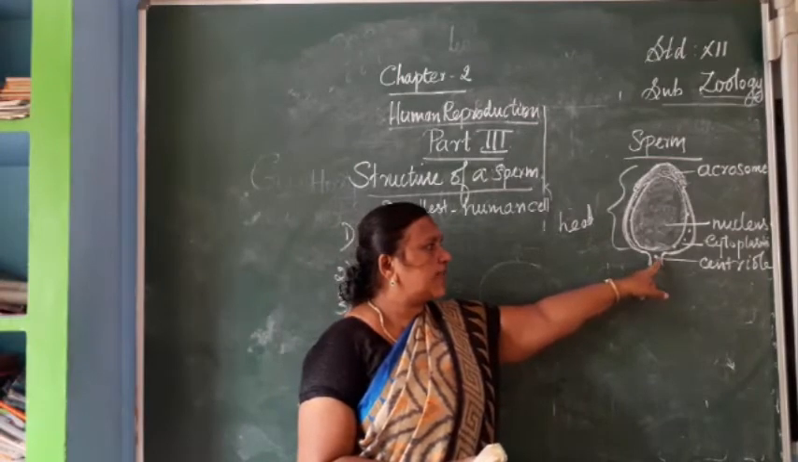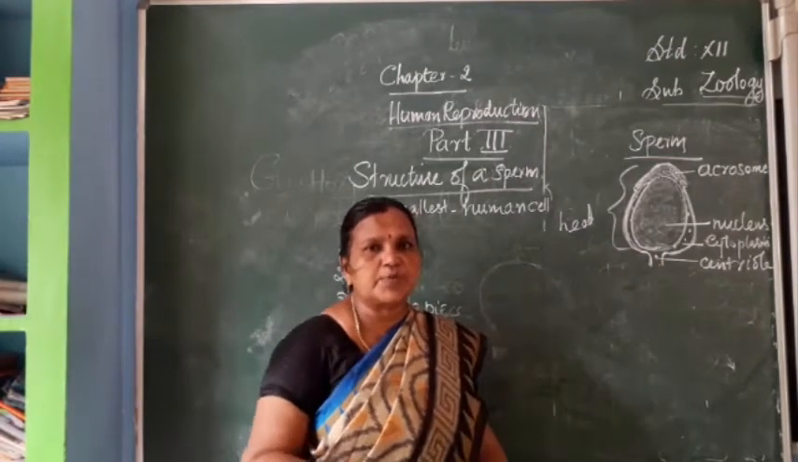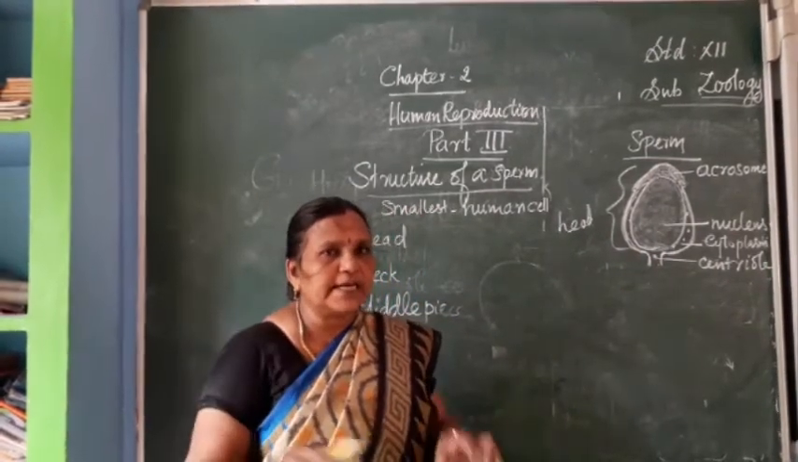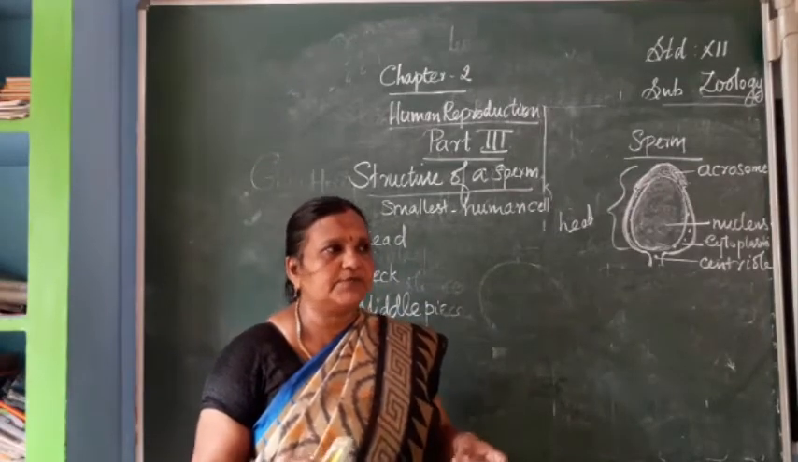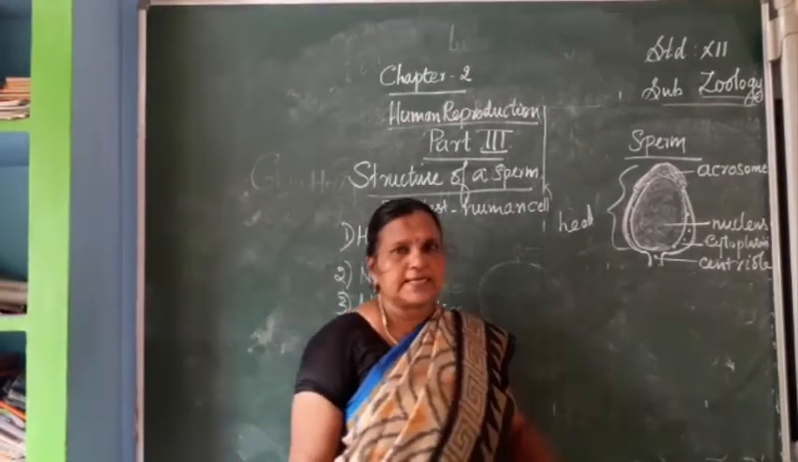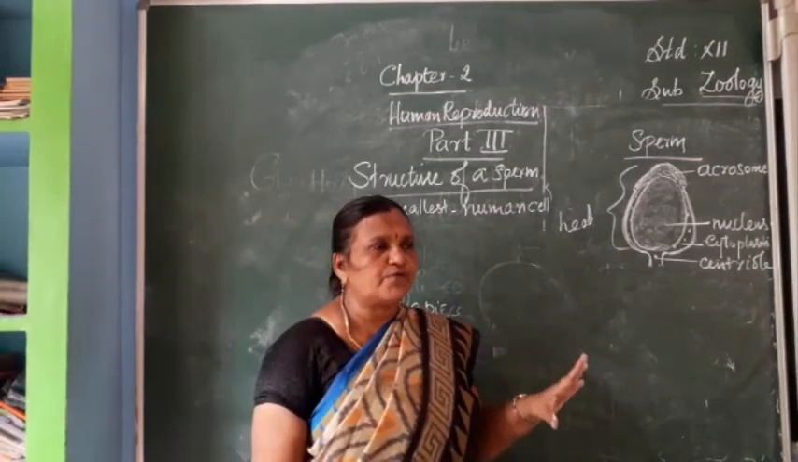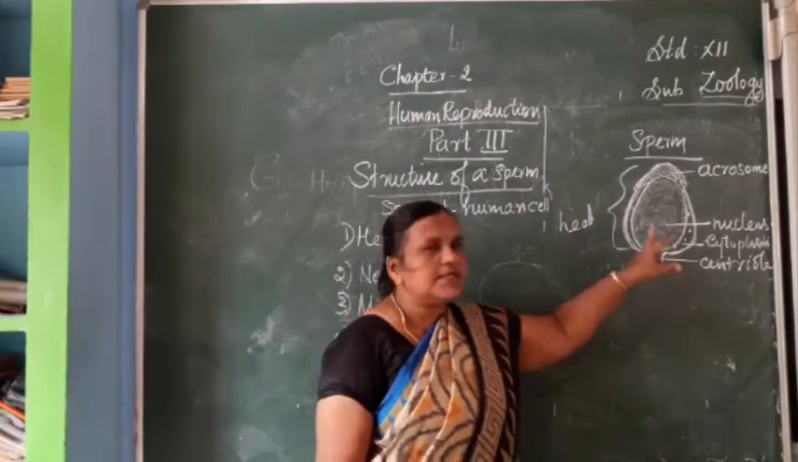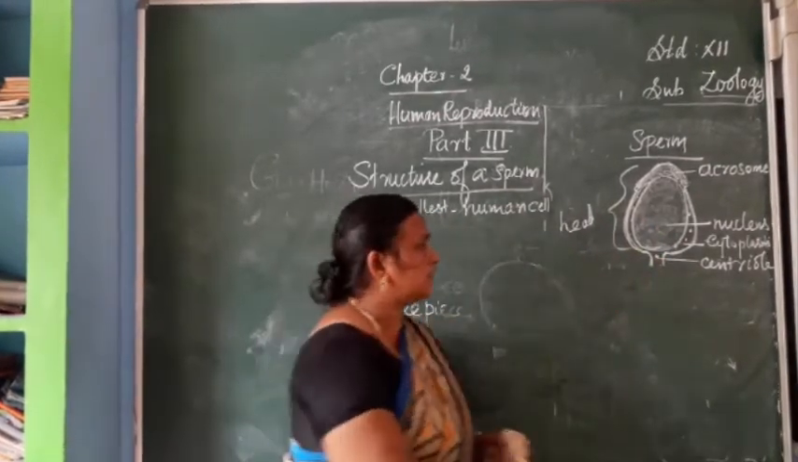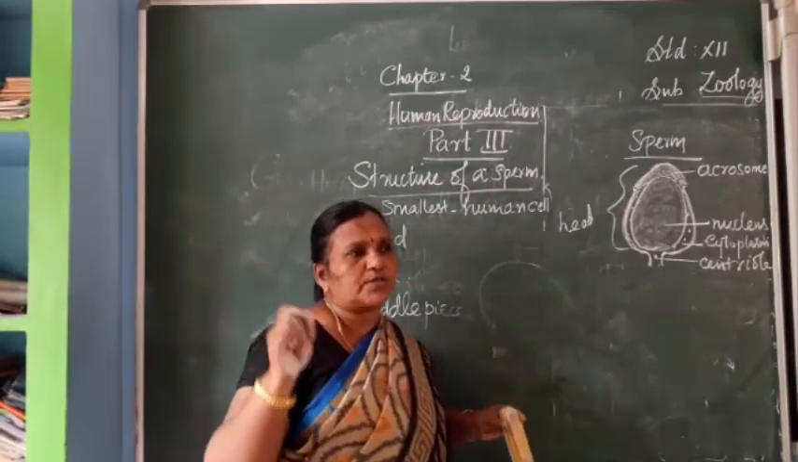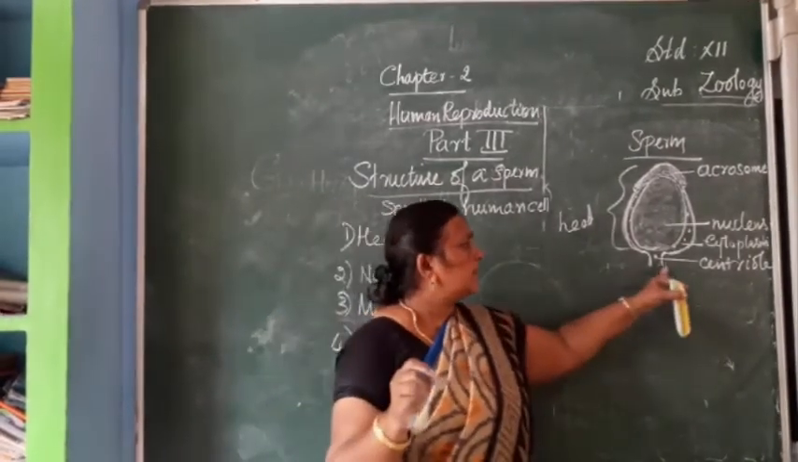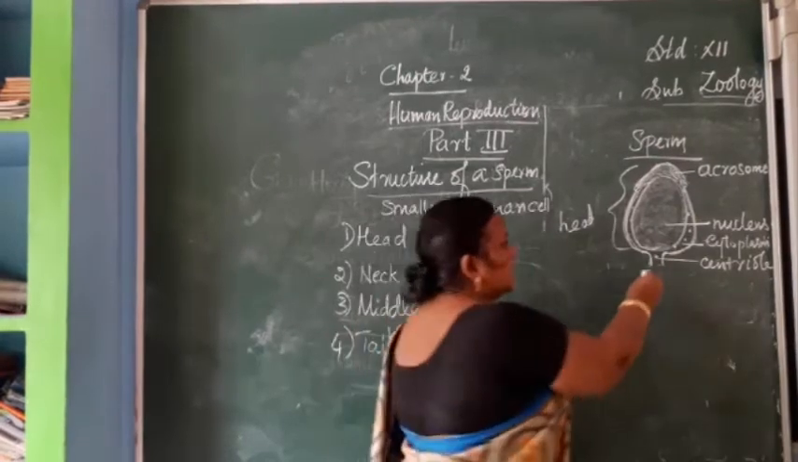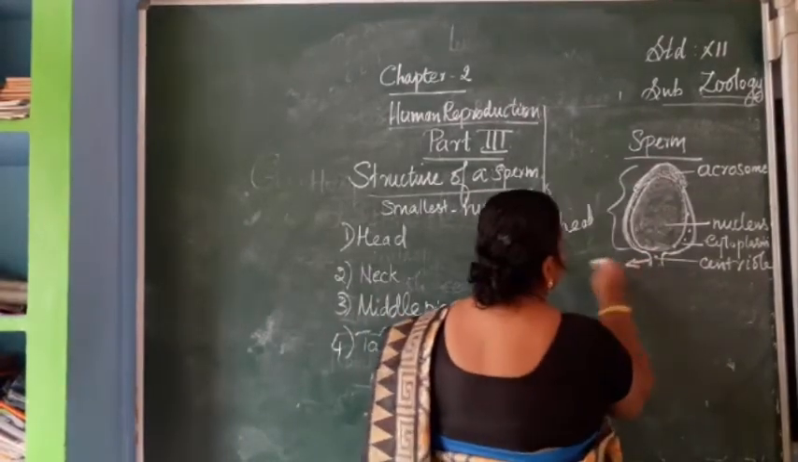Along with that, in the zygote, the centriole is also responsible for cell division, cleavage formation, rapid cell division that will happen during that time. So during the cleavage formation, this centriole is responsible for the cell division. So this proximal centriole is present on the neck region. This is the neck region.